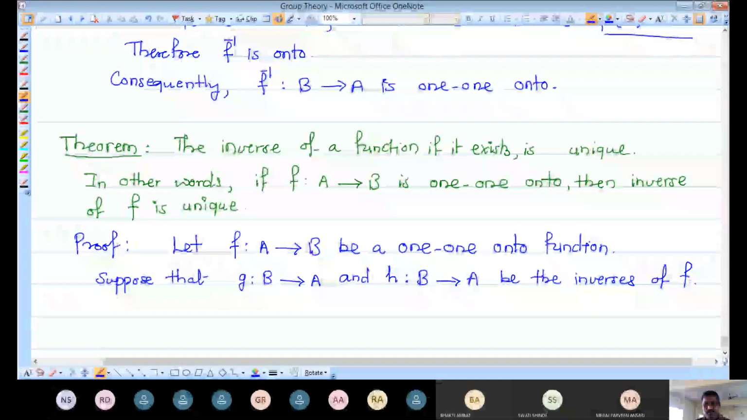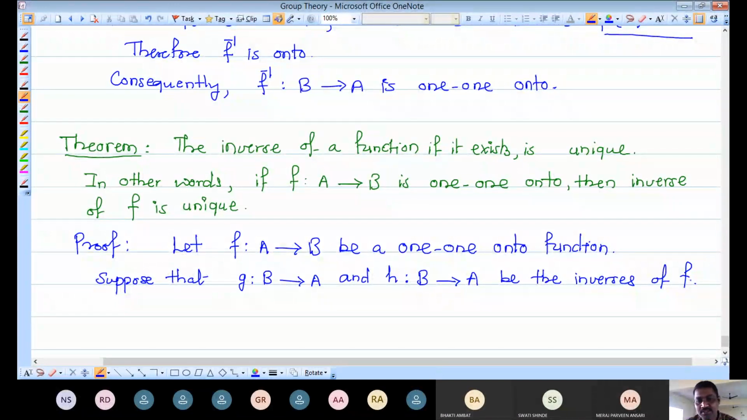Okay, we have assumed g and h are nothing but the inverses of F, and now our claim is that g and h must be the same for the uniqueness of these inverses.